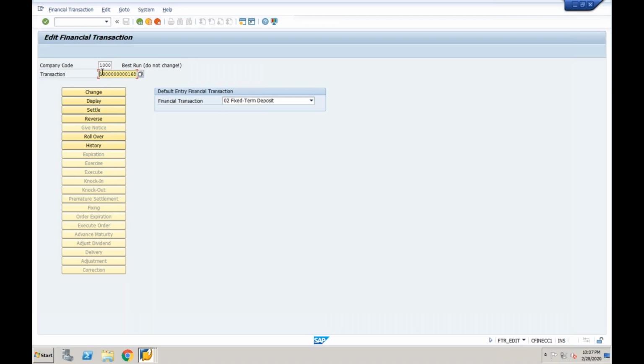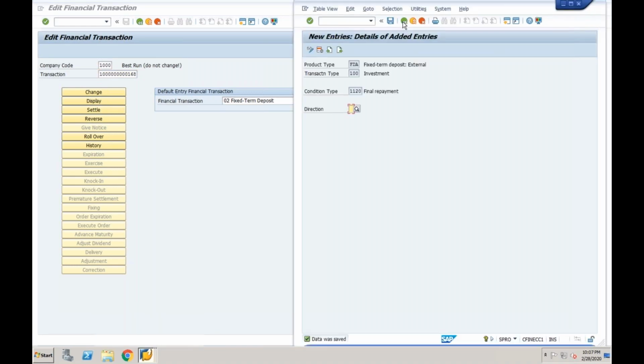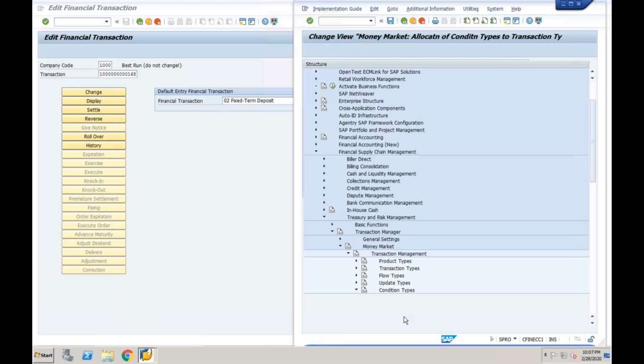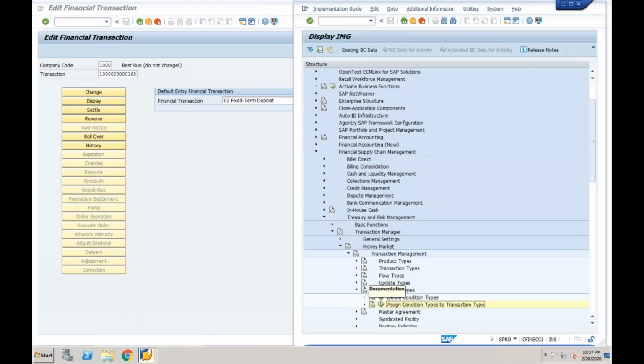Once we post the FTR underscore create, the transaction number gets generated. How is the transaction number generated? We have not assigned anything, so how did the number range come? In the back end, while you are doing the configuration for the transaction type with your product type, you have assigned a number range.